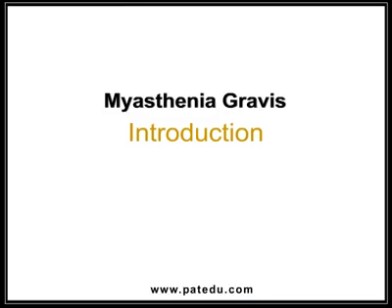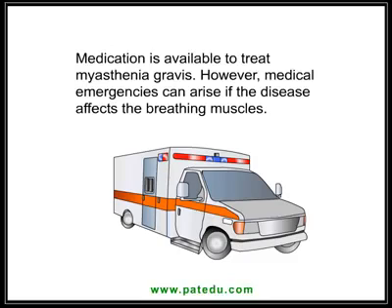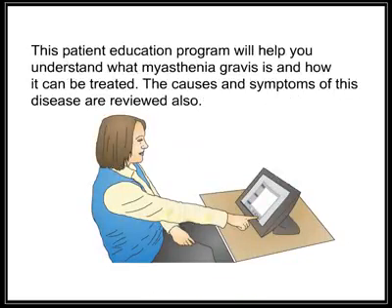Myasthenia gravis. Introduction. Myasthenia gravis is a disease that affects the muscles, causing them to become weak. Medication is available to treat myasthenia gravis. However, medical emergencies can arise if the disease affects the breathing muscles. This patient education program will help you understand what myasthenia gravis is and how it can be treated. The causes and symptoms of this disease are reviewed also.